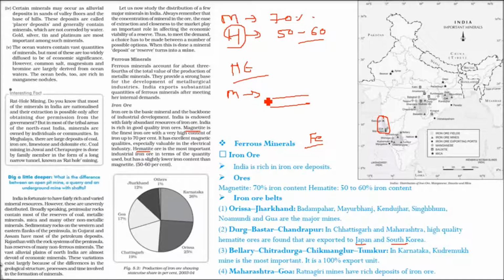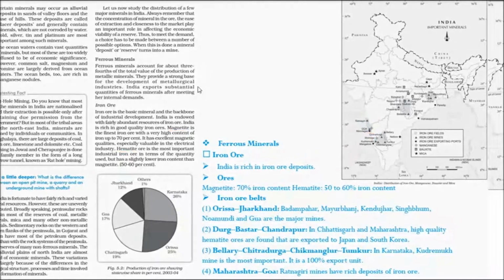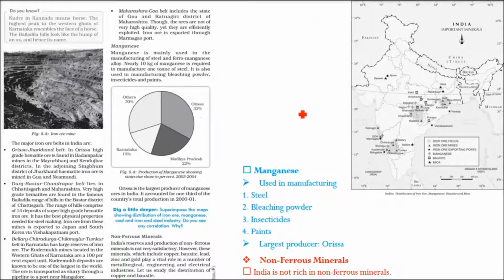They do the coal mining in Jowai and Cherrapunji, and this is done by a family member. They make a long narrow tunnel, and this is called the rat hole. This is called rat hole mining.